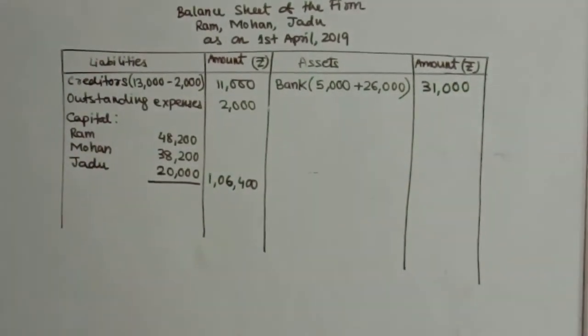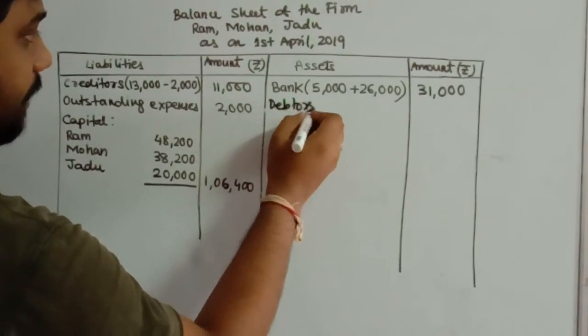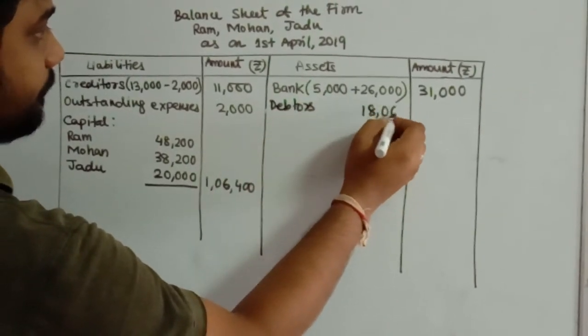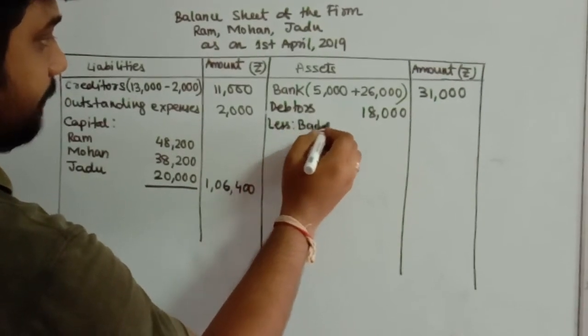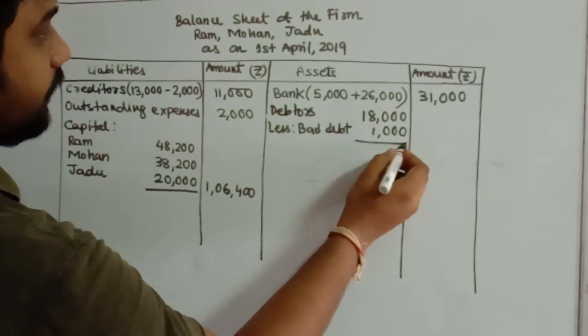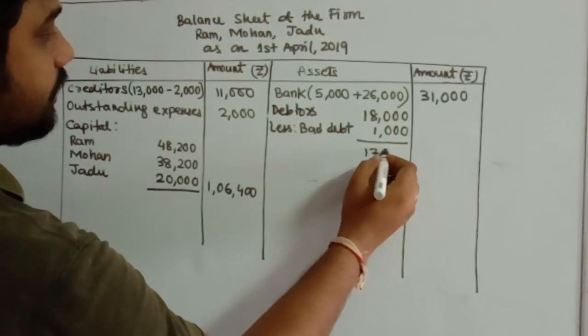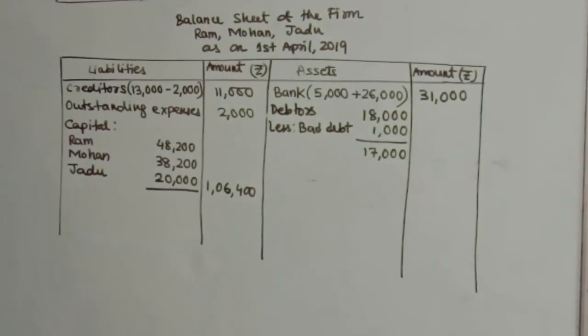The next information you have is related to debtors. Your debtors amounted to rupees 18,000. And then there was a bad debt of rupees 1,000. So then it comes to rupees 17,000. And then you have maintained a provision for how much?